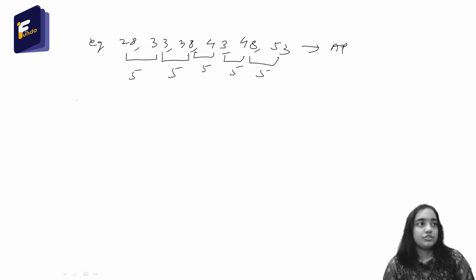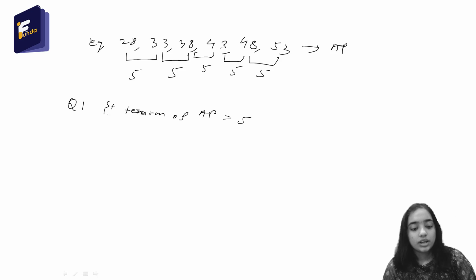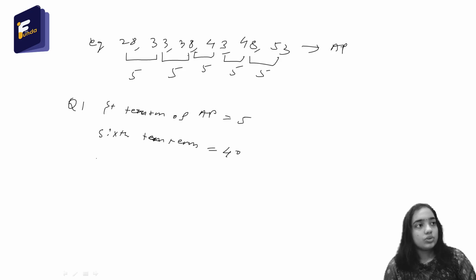Now we will move to a question, and from that question we will learn many more things about AP. So the question is, the first term of an AP is 5. The sixth term is equal to 40. So the first bit is find the common difference.